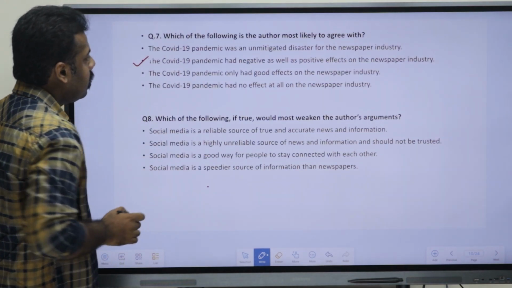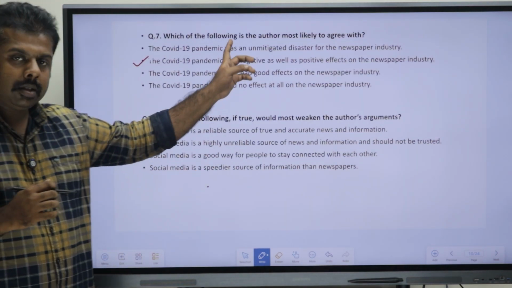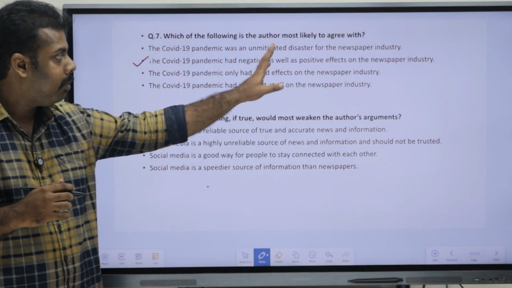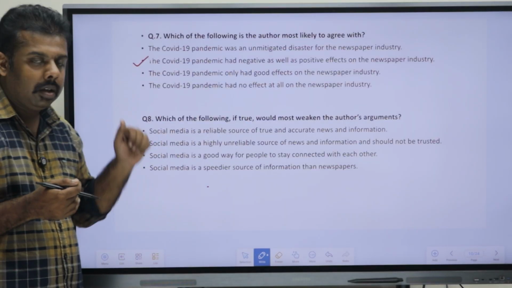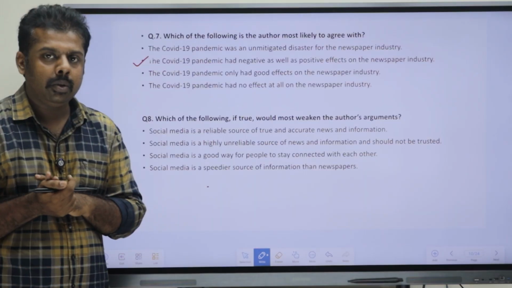So the second point, the COVID-19 pandemic had its negative as well as positive effects on the newspaper industry. Okay, so this is the right one. So this is a bit more straightforward question.